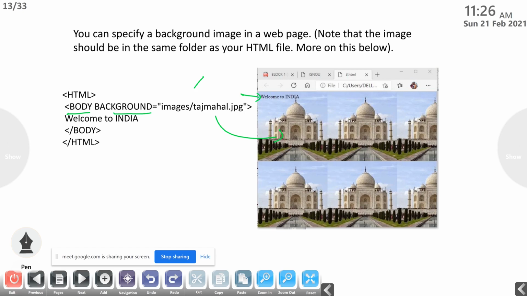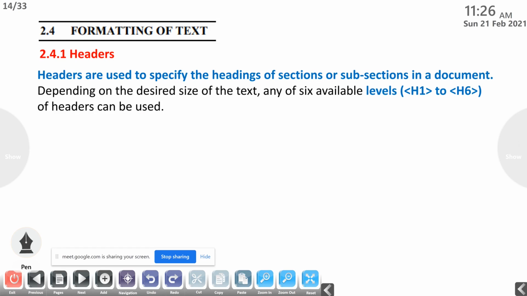So this is the next attribute, background. Background is used for placing an image as the background in the HTML page.